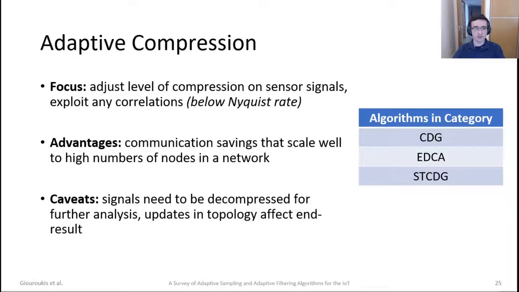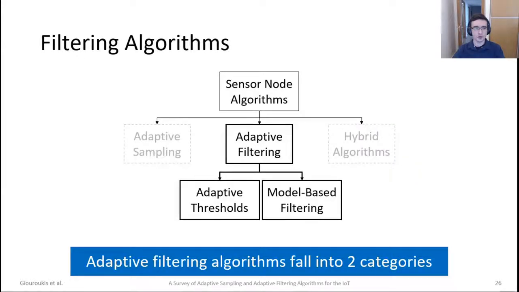The caveat is that these signals need to be compressed and further decompressed, so a decompression scheme needs to be known a priori, and any updates in the topology affect the end result. The algorithms in the category are shown on the left-hand table. Now we will move on to the filtering algorithms and specifically to the 2 subcategories. First, we will start with the adaptive thresholds.